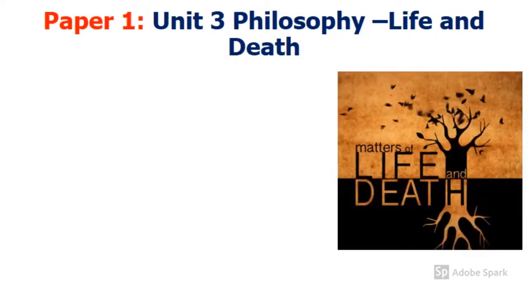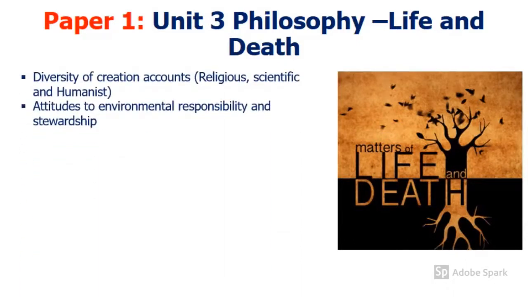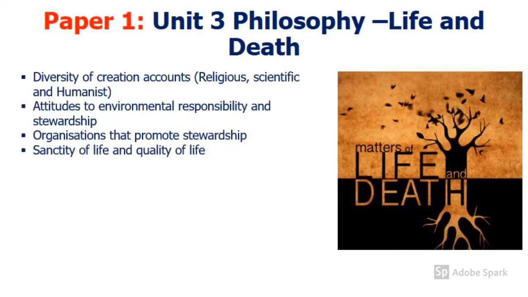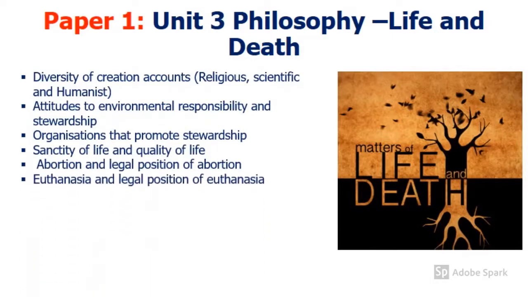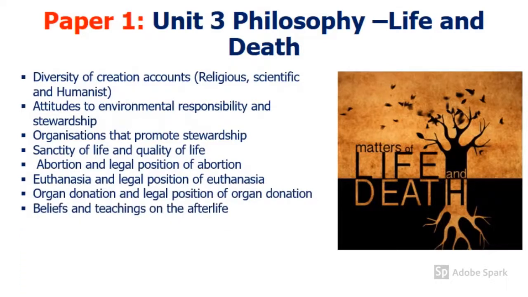The third unit on paper 1 is the philosophy unit of life and death. That includes the diversity of creation accounts such as those from science and humanism, the attitudes to environmental responsibility and stewardship. You've got ideas about the sanctity of life and quality of life. You've also got abortion, euthanasia and organ donation and the legal position of those in Wales. In addition to that, in this unit, you've got the beliefs about life after death and funerals.